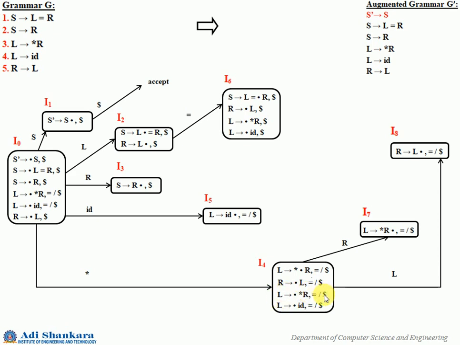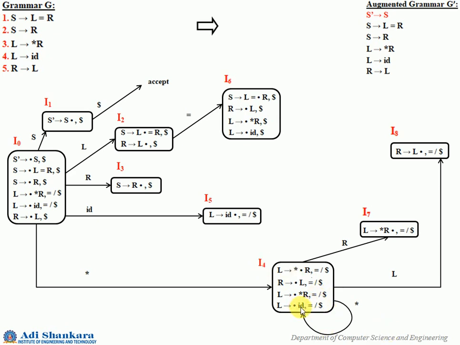Let us just see what happens when star transition happens. L gives star dot R and equal to and dollar. So just note it here, this is the same. So on star transition it comes to this particular LR1 item, so obviously it is a loop. On star it goes to I4, from I4 on star it goes to the same state.